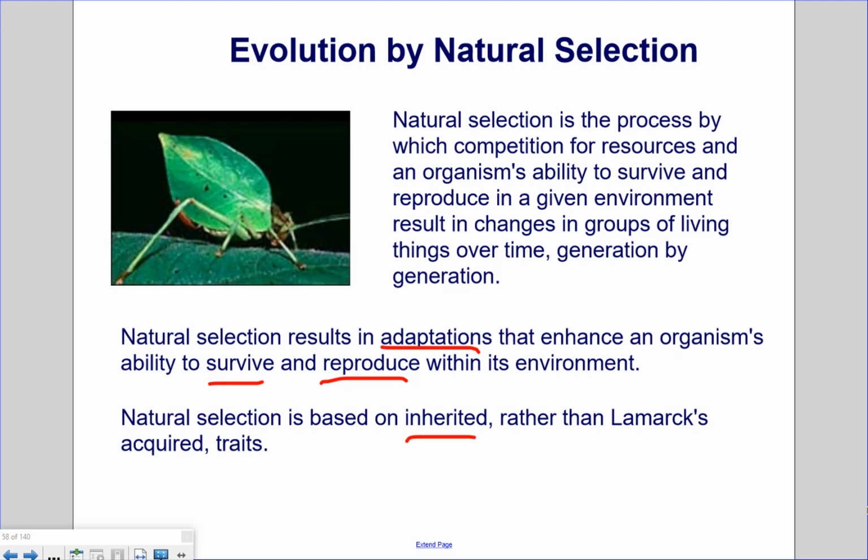So take for example this picture of a leaf, or is it an insect? It is an insect with adaptations to look almost exactly like a leaf. Therefore it blends in better with its surroundings and may avoid getting eaten by a predator. It survives and passes down its traits to future offspring to look more and more like leaves.